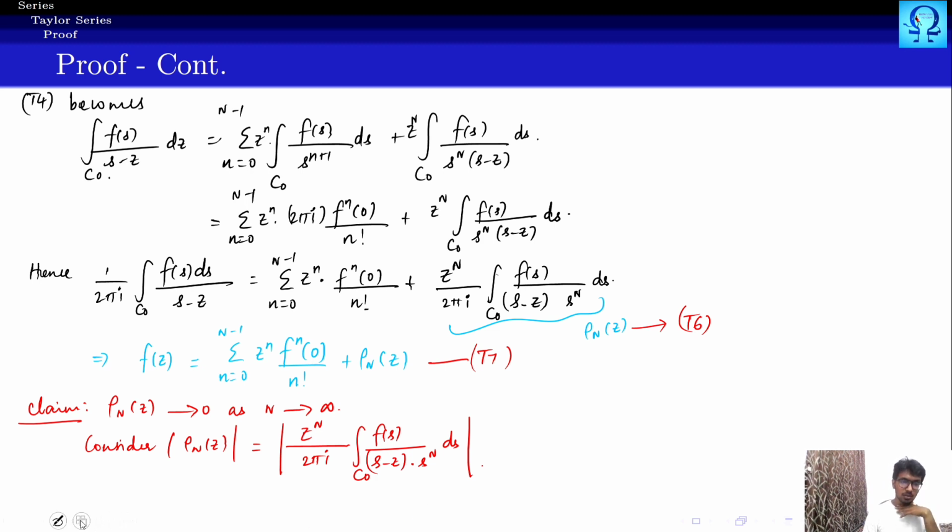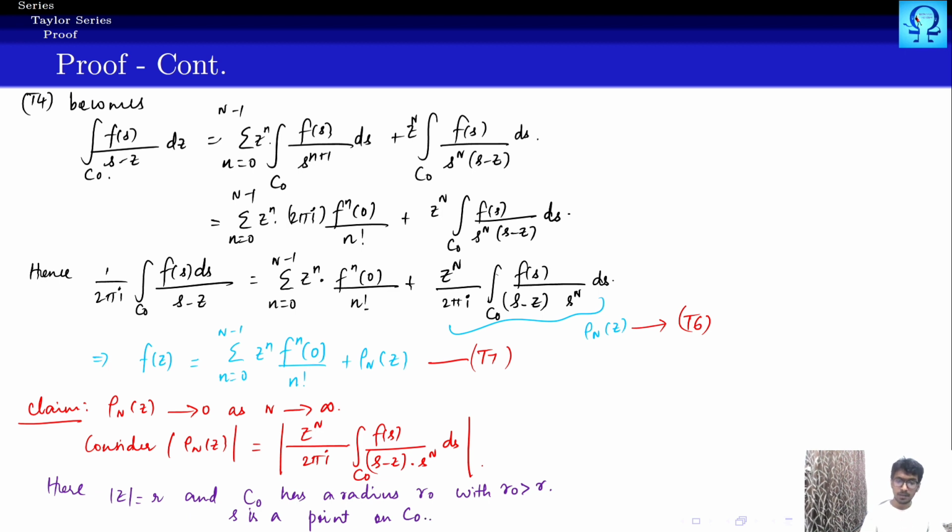Okay, so we just recall that the absolute value of z is r, and c naught has a radius r naught with r naught bigger than r, and s is a point on c naught, right?